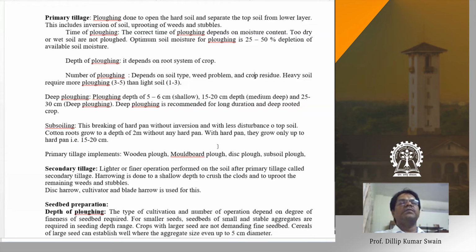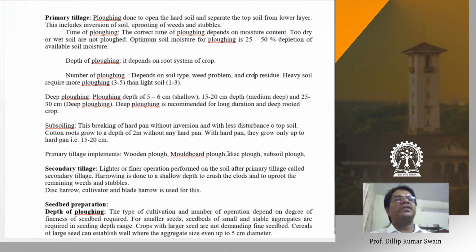These are the primary tillage implements, to open the land, to open the soils. Primary tillage is not the tillage for the sowing of seeds. Seed is sown when there is proper pulverization of soil. If you sow the seeds right after primary tillage, the seed may not germinate. Seed may not get the proper moisture and temperature for germination. To have proper moisture and temperature, the soil should be well pulverized. There should be proper seed and soil contact. Primary tillage does not give proper seed and soil contact.